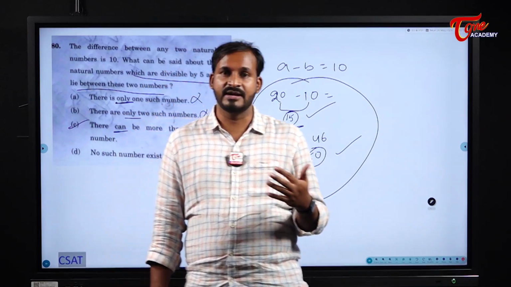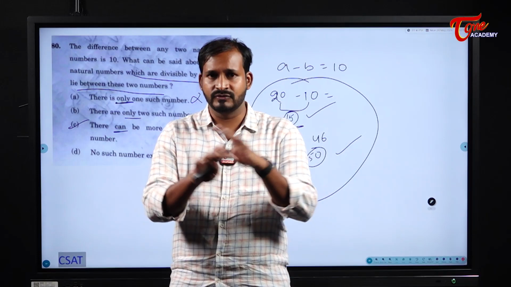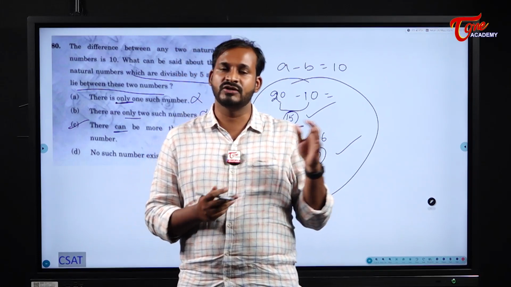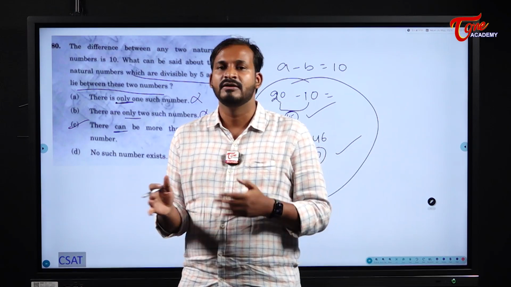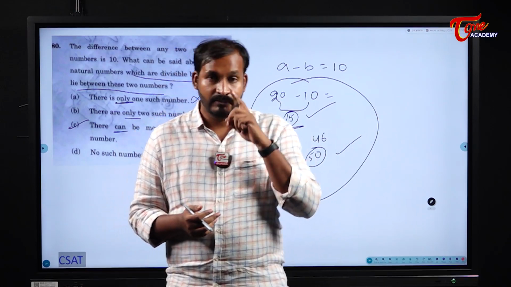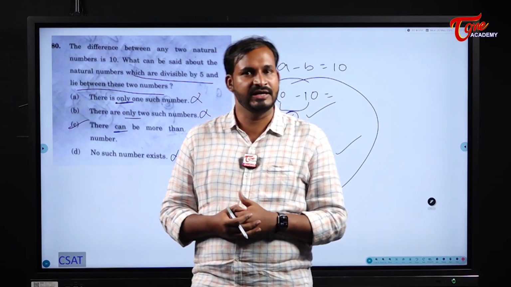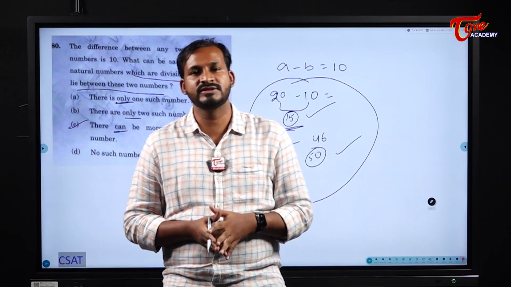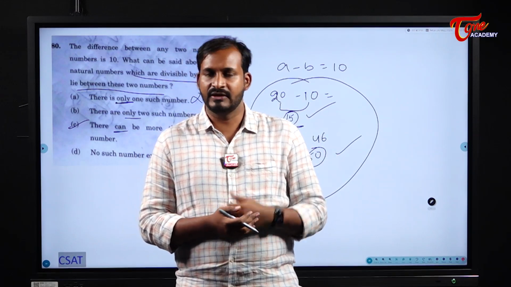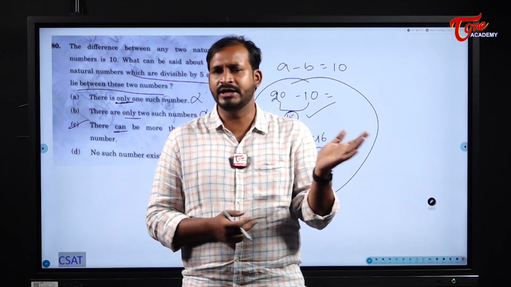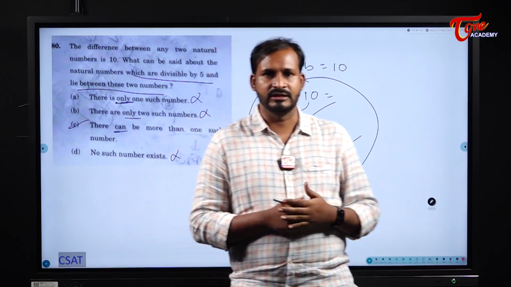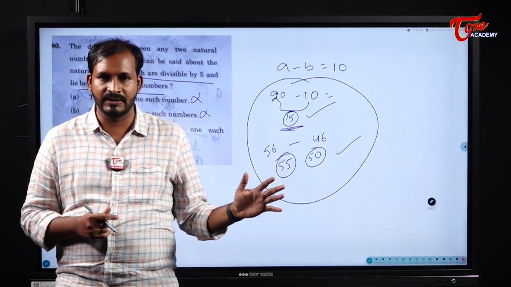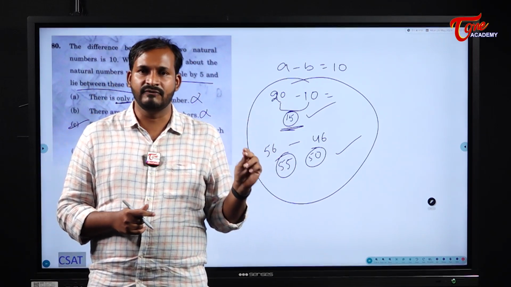But the CSAT paper, if you see the complete student bunch, is difficult, though for students with planning it will be moderate. Because of this CSAT paper, the GS paper 1 cutoff is also less, definitely around 80 to 85. So please do regular practice, then only you can clear the CSAT paper, else it will be difficult.